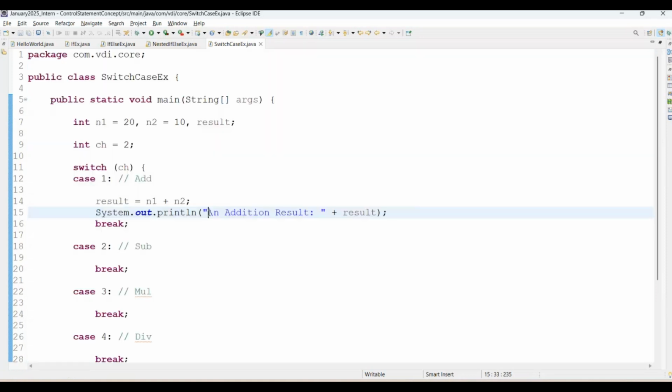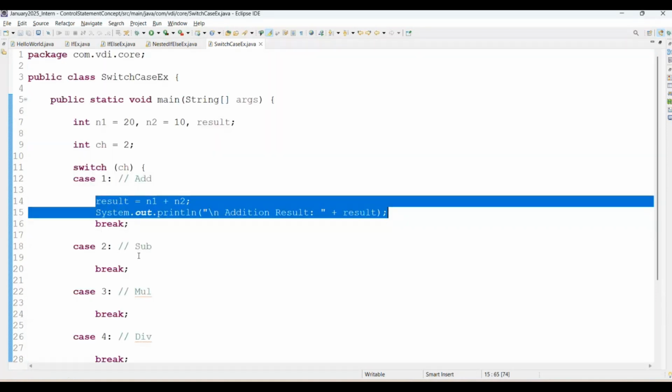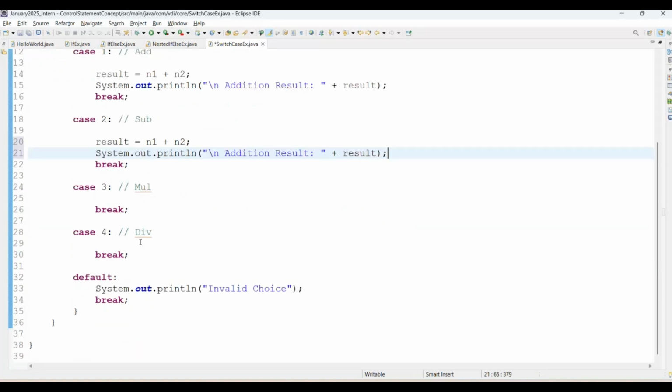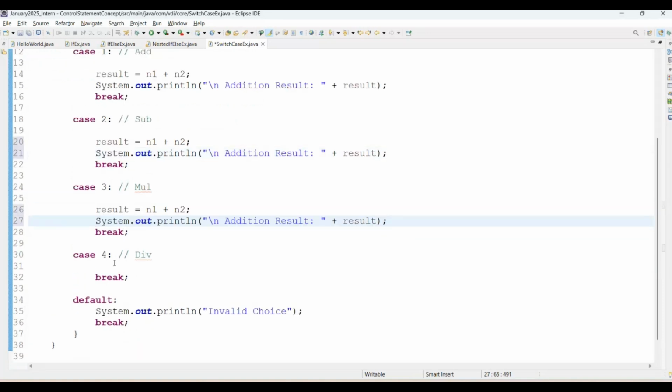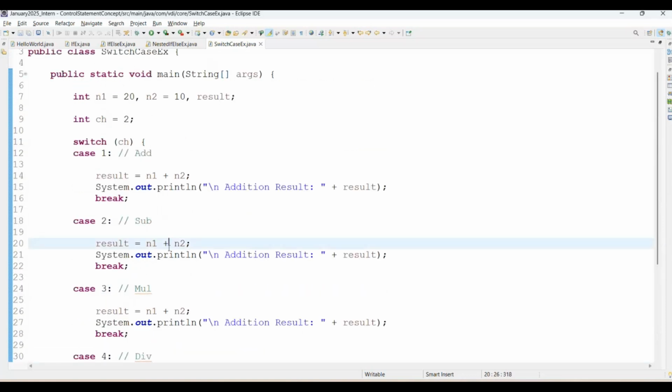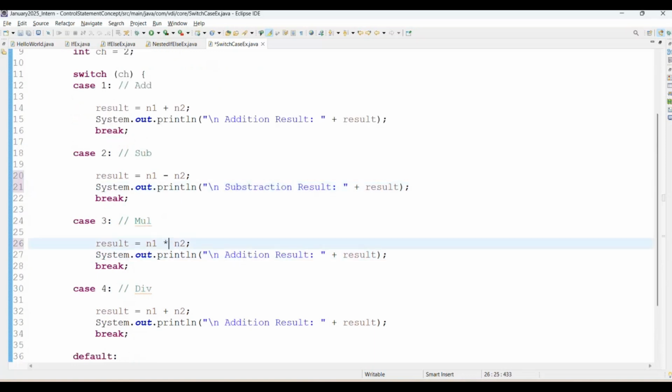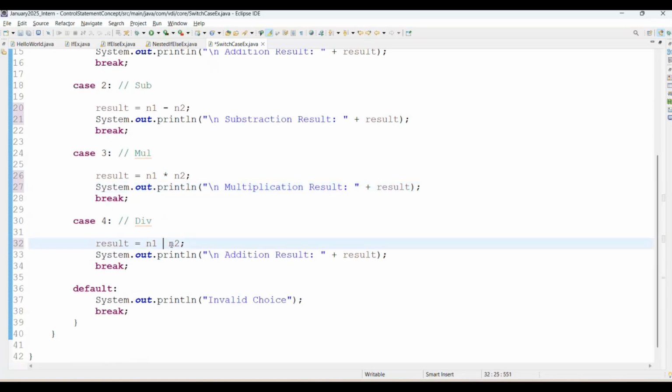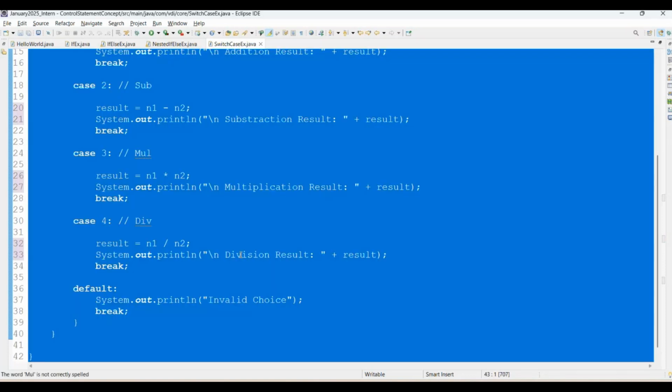See, then for the other cases we are just going to change the logic. We have 4 cases here. Then coming to subtraction, just do the subtraction here, and the text also we are going to change as subtraction. Now coming to multiplication, simply change the text here as multiplication. Now coming to division, we are just adding here this is division, and here you can simply say this will be division result. Yeah. Control A, Control I, Control Shift F, it will format the code base.